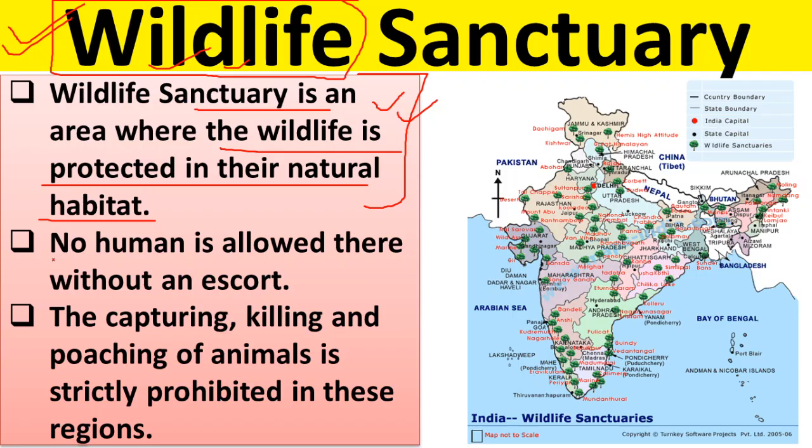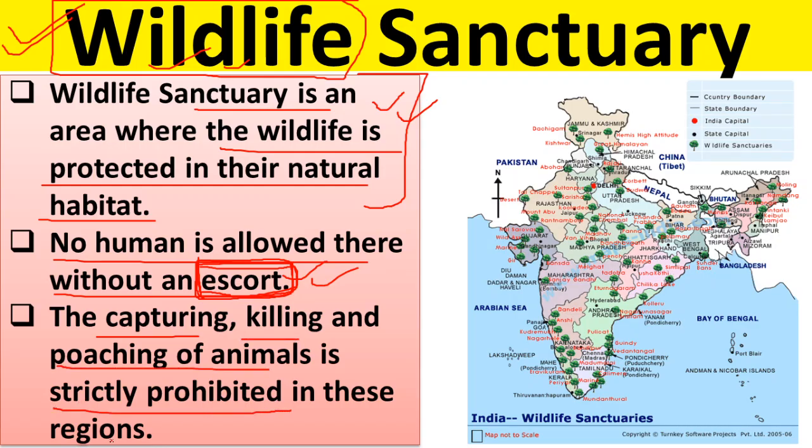No human is allowed there without an escort, meaning without a government official or some person, so that they can keep an eye on those persons so that they cannot harm those animals. The capturing, killing and poaching of animals is strictly prohibited in these regions. If you do that, you will be punished, and the punishment is very severe. So these are the wildlife sanctuaries that have been shown on the map of India.